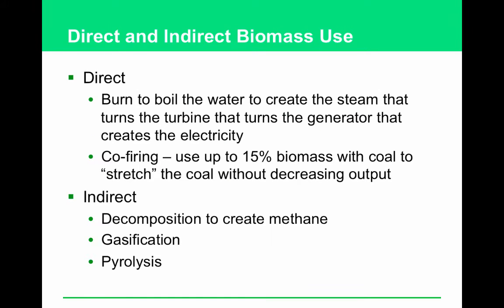Identify ways that biomass can be used directly and indirectly to produce electricity. Directly, you burn it to boil the water to create the steam, to turn the turbine, that turns the generator, that creates the electricity. Or you can use it in co-firing. This is also considered a direct method. You use up to 15% biomass with coal to kind of stretch the coal without decreasing your heat output.